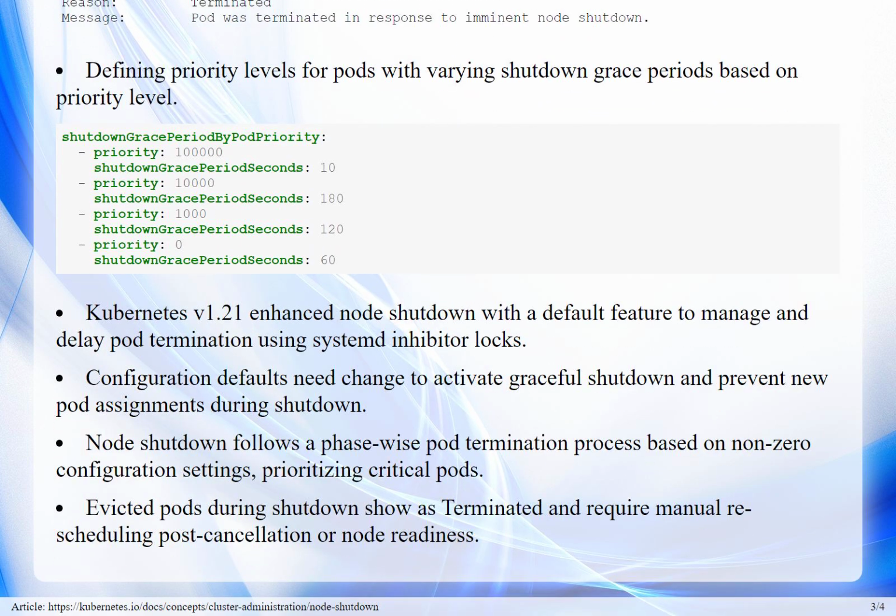Part 4. Status during shutdown. Evicted pods during graceful shutdown are marked as terminated and show specific status upon inspection. Post-termination, rescheduling is necessary due to non-restoration of pods by kubelet. Running kubectl get pods shows their shutdown status.